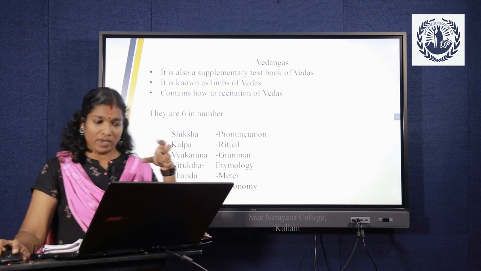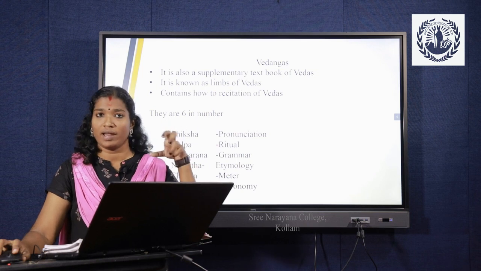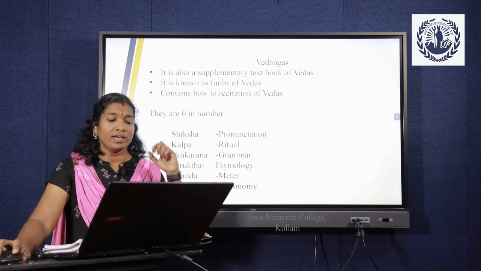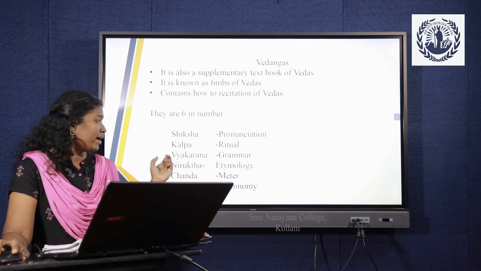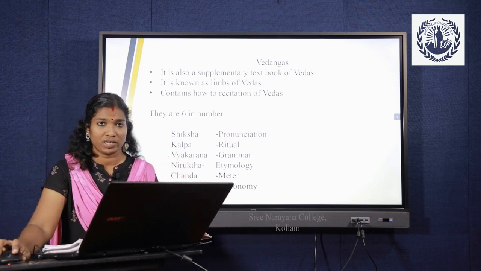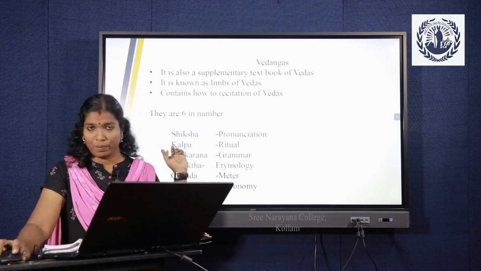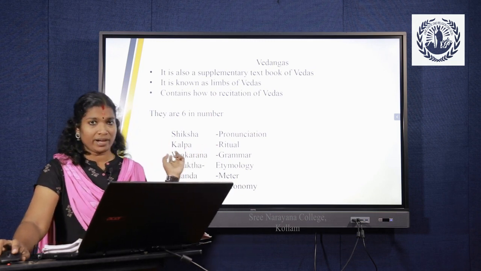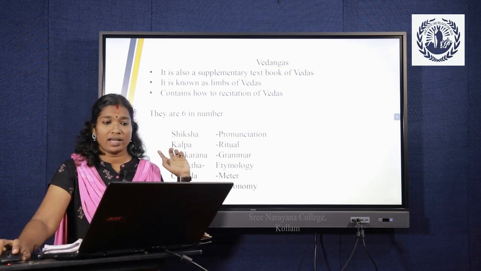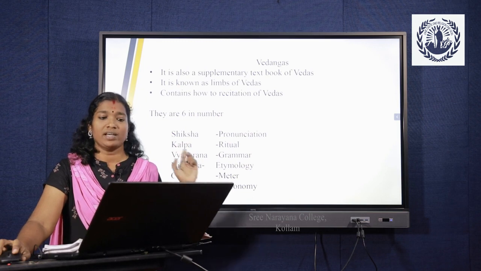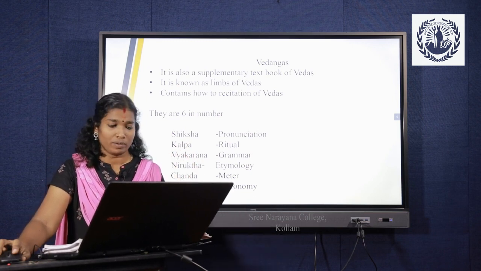Among the Vedangas, there are six in number. They are Shiksha, Kalpa, Vyakarana, Nirukta, Chandas, Jyotisha. Shiksha means pronunciation, Kalpa means ritual, Vyakarana means grammar, Nirukta means etymology, Chandas means meter, and Jyotisha means astronomy.